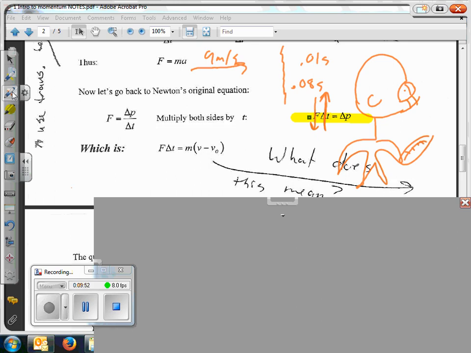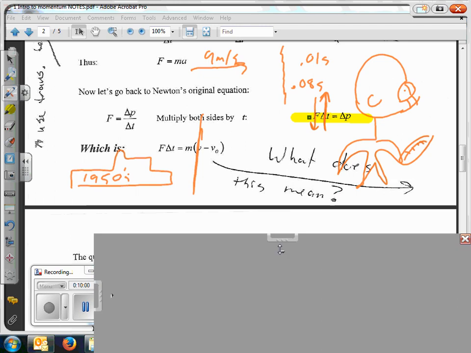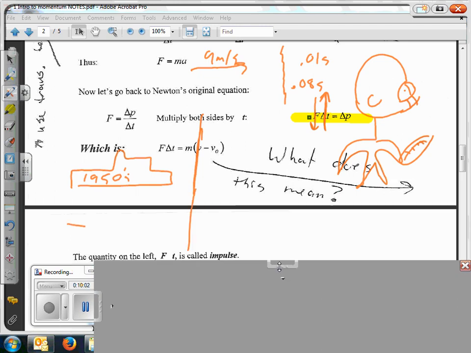Hey, have you ever heard about the cars in the 1950s and how they ran into the brick wall? Remember that? And then the cars in the 2010s. What do these cars look like after they're done running into the brick wall? Well, the 1950s car looks like this.